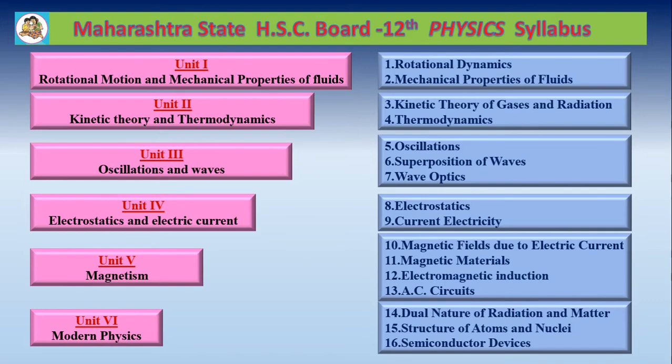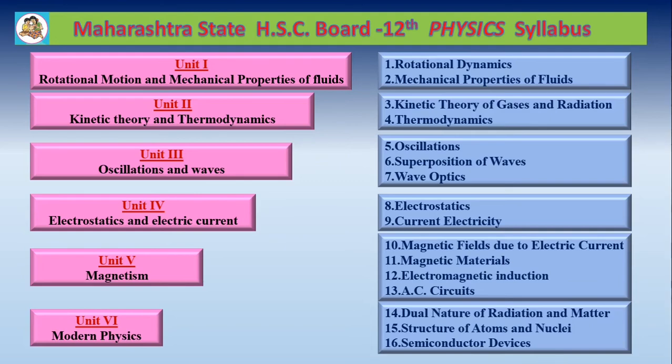In chapter number 15, structure of atoms and nuclei, you are going to know about the various structures of the atom, constituents of the atom and its related theory. And in the last chapter, chapter number 16, semiconductor devices, you have to study certain semiconductor devices like diodes, transistors, types of diodes, their working, their characteristics, and the digital circuit consisting of diodes and transistors.